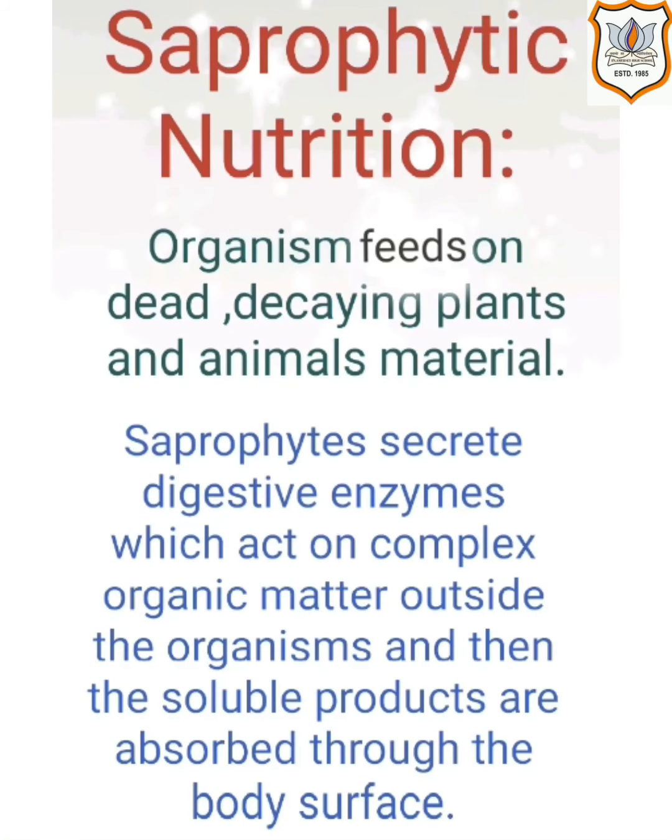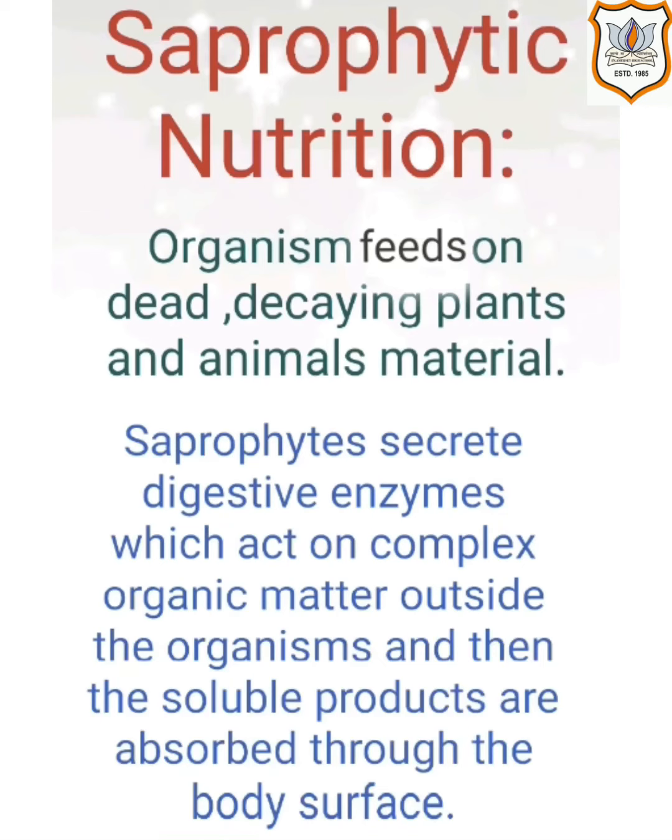There are different types of heterotrophic nutrition like saprophytic nutrition, parasitic nutrition, symbiotic nutrition, insectivorous, etc. So let us discuss a few of them. Start with saprophytic nutrition, in which organisms feed on dead and decaying plant and animal material. In case of saprophytic nutrition, saprophytes contain digestive enzymes.